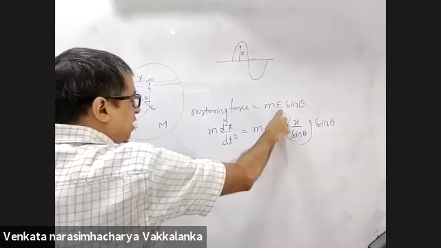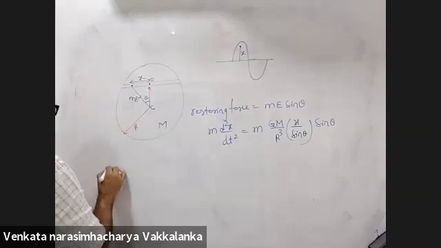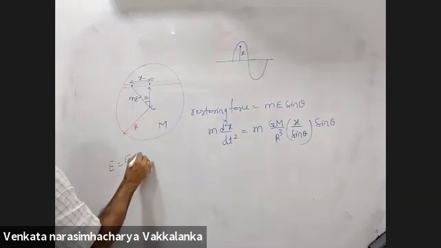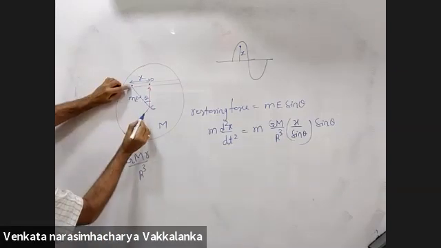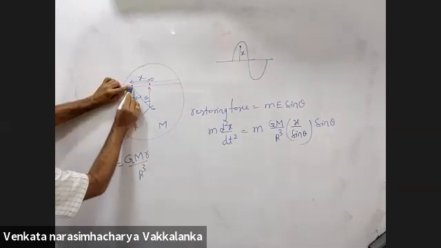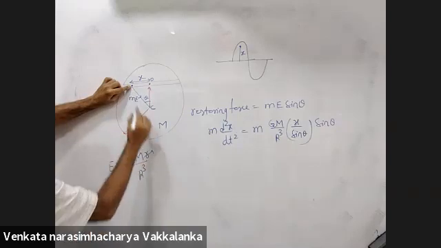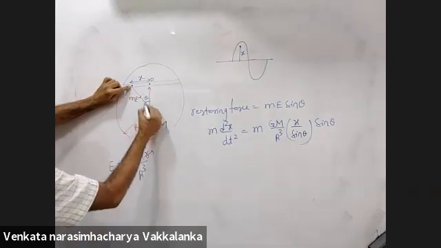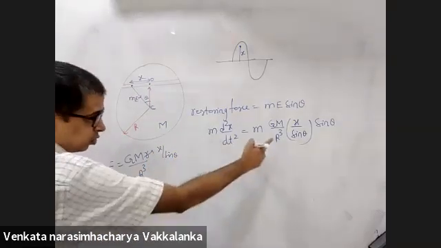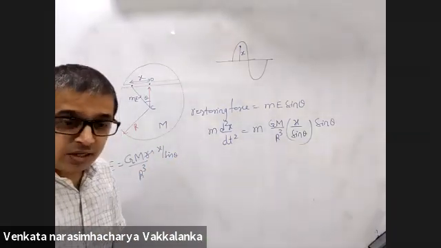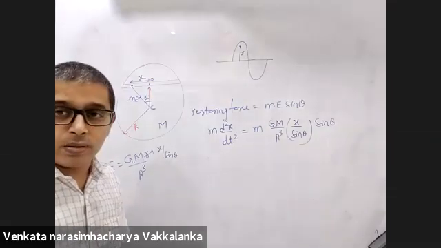So what is the field inside the sphere? Field inside the sphere is GM small r by r cube. What is small r? Distance of that point from the center. What is small r equal to here? The hypotenuse of this triangle, that is x by sin theta. That's what you substituted there. Is this point clear to all?